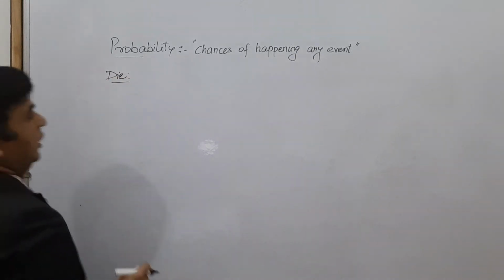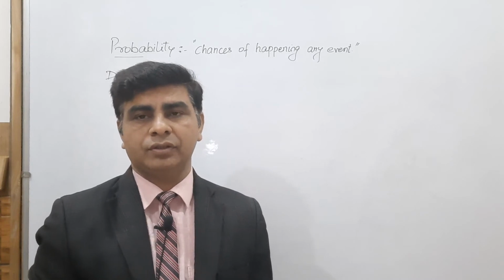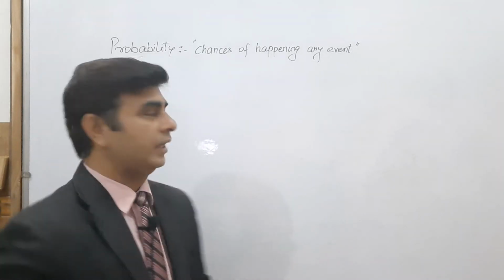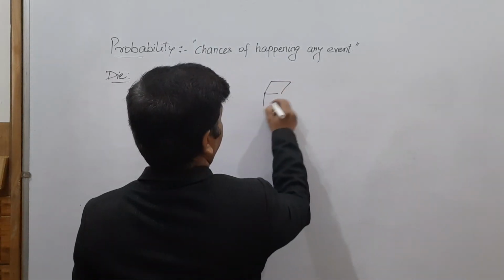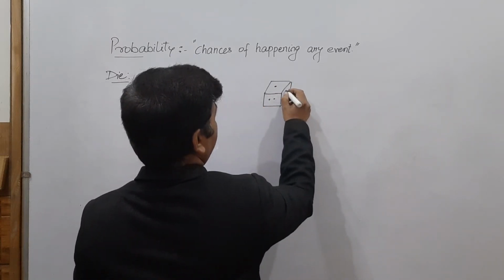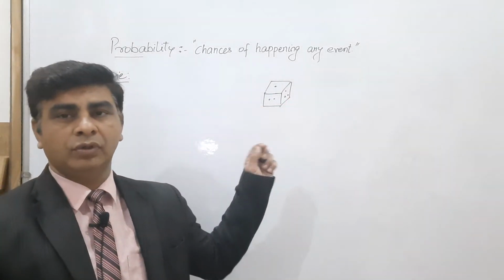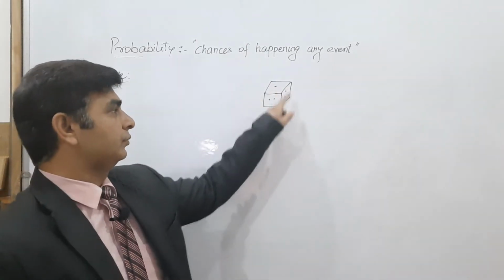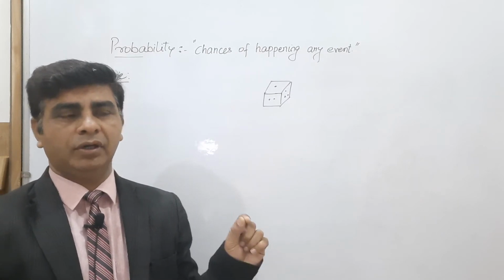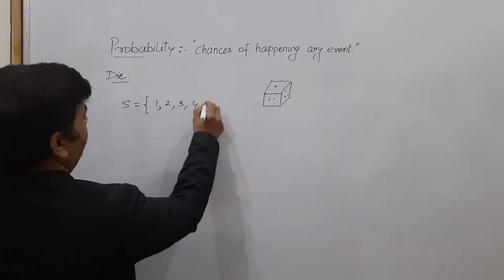Let's see. If a die is thrown only 1 time, the total number of faces is 6. A die has 6 faces: 1, 2, 3, 4, 5, 6. When it is thrown 1 time, any of the numbers on these faces can come: 1, 2, 3, 4, 5, or 6. So the sample space will be 1, 2, 3, 4, 5, 6.